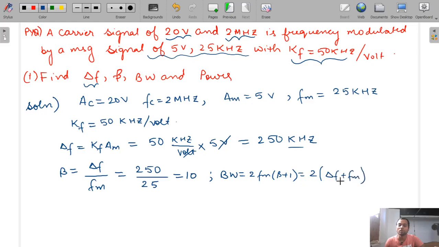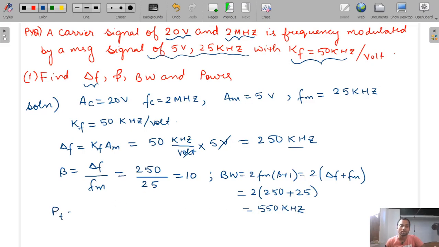When you do both, you will get the same answer. Substitute delta F value, that is 250 kilohertz, and FM, that is 25 kilohertz, so that will be 275 into 2, so it will be 550 kilohertz. So our bandwidth is 550 kilohertz.